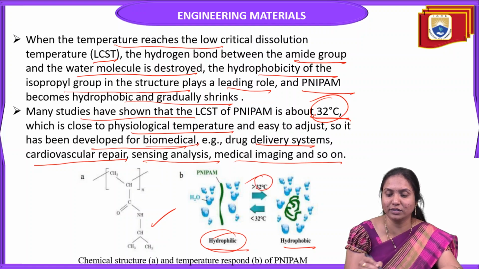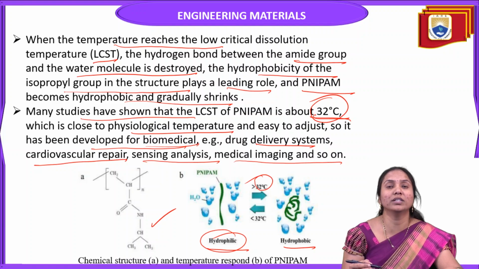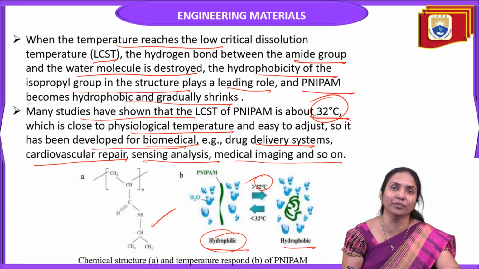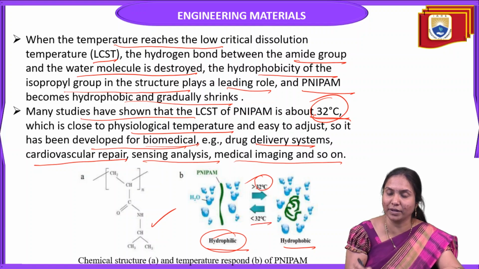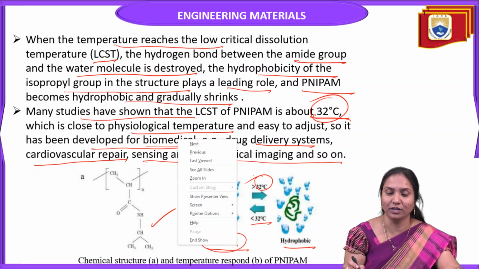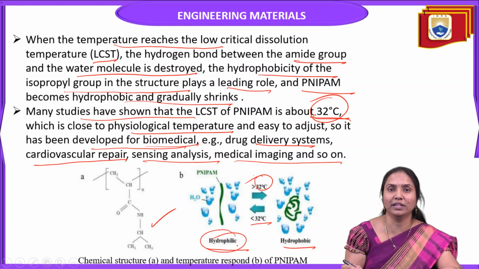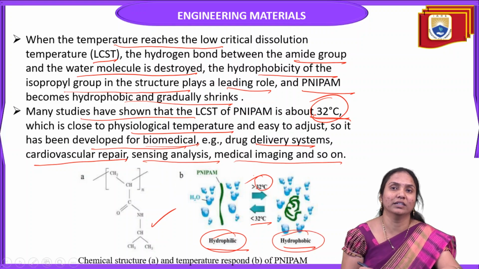Here, 32 degrees is the lower critical solution temperature of PNIPAM. Below this temperature it is hydrophilic; above it, hydrophobic.